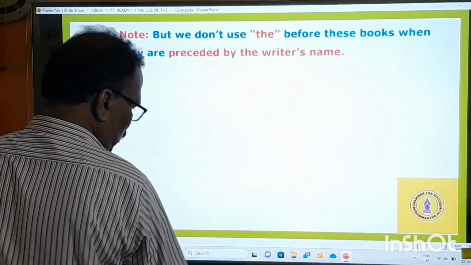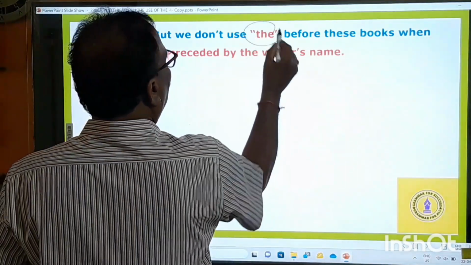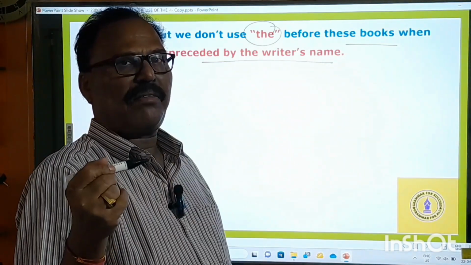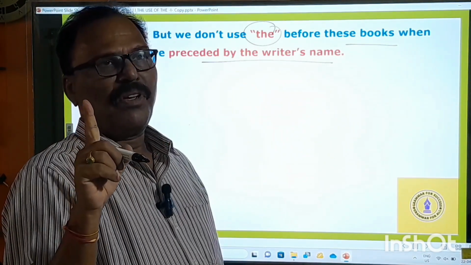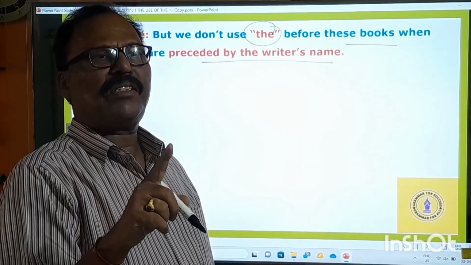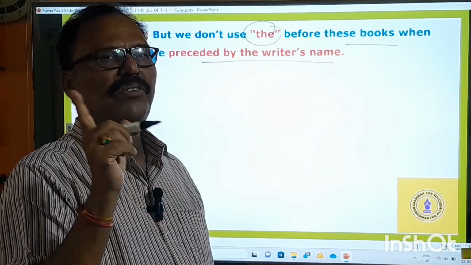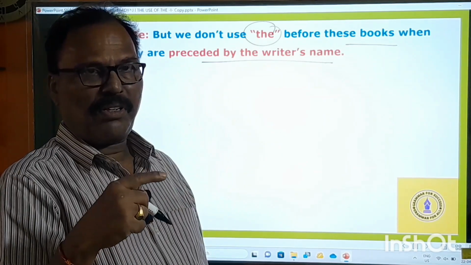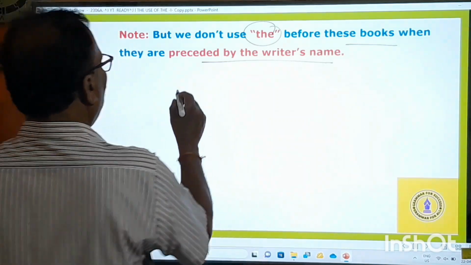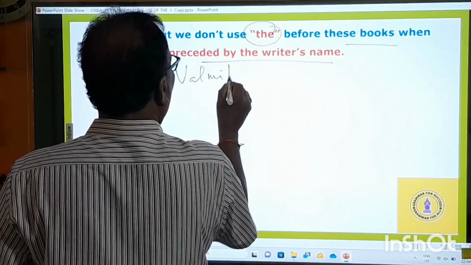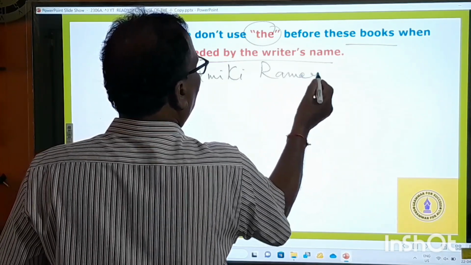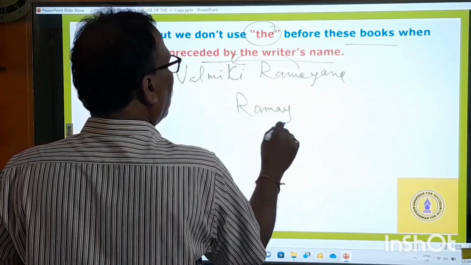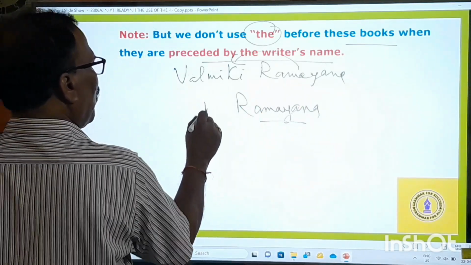So one important note is there. We don't use the before these books when preceded by the writer's name. Suppose the writer's name is there before that book, then we should not use the. Only if there is the name of the book all alone, then you can use the definite article. For example, Valmiki Ramayana. Writer's name is there. Ramayana, no writer's name, then you have to use the here.